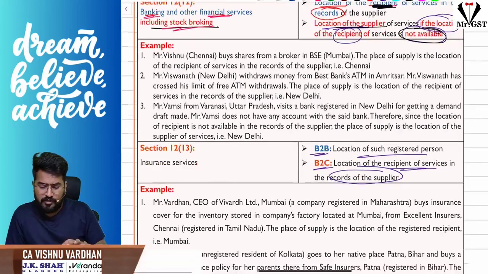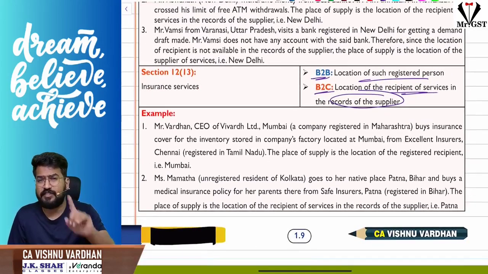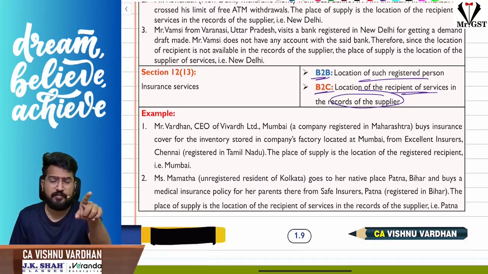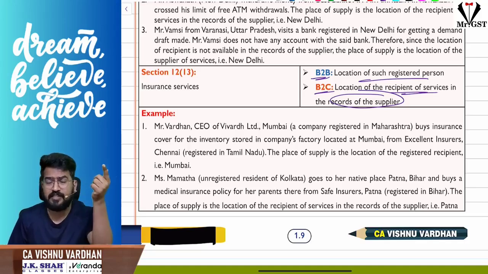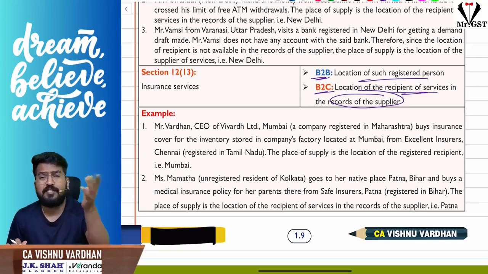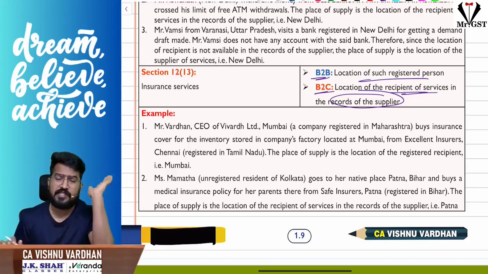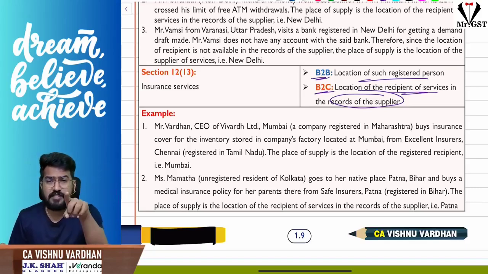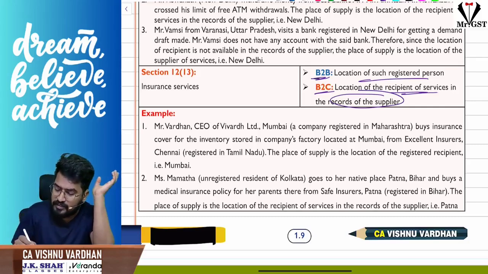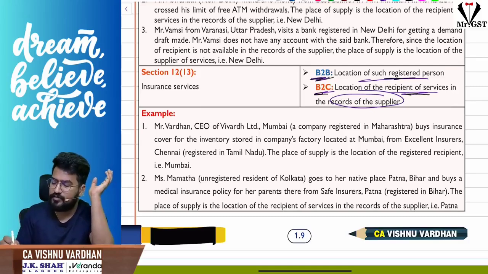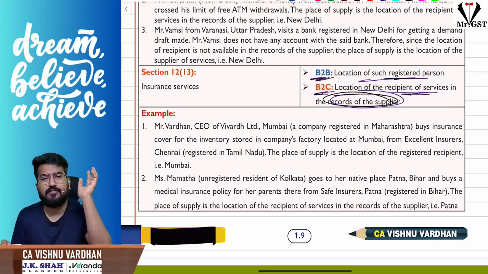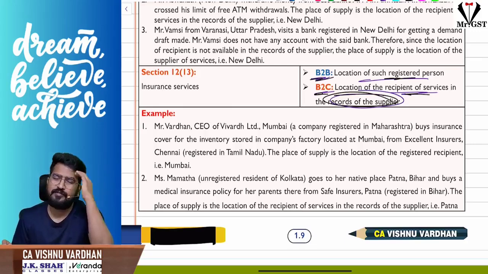Okay. Next, 12 subsection 13, insurance services. Subsection 12 and 13, please be careful, they are not the same. That is banking, this is purely insurance. In the case of banking services, we don't segregate whether the recipient is registered or not. We just see whether we have his address or not. But in subsection 13, we will see whether he is registered or not. If the recipient is registered, then the location of such registered person. If he is unregistered, then the location of the recipient, whatever is available in the records. If the address is not available in the records, how will you give insurance? So that will be available. Nothing to worry, that situation will not arise.